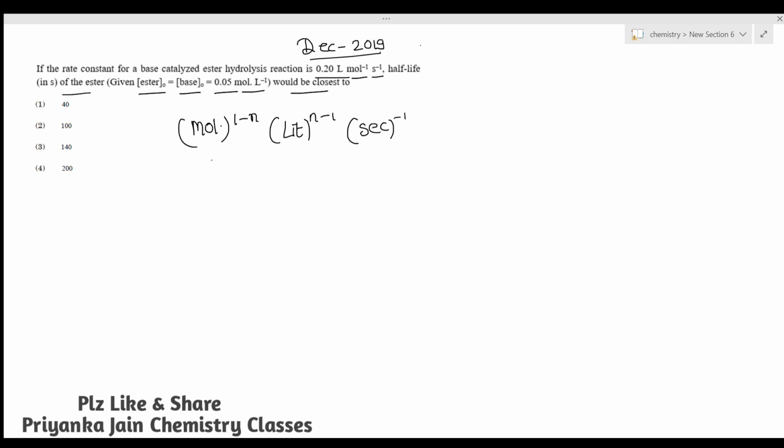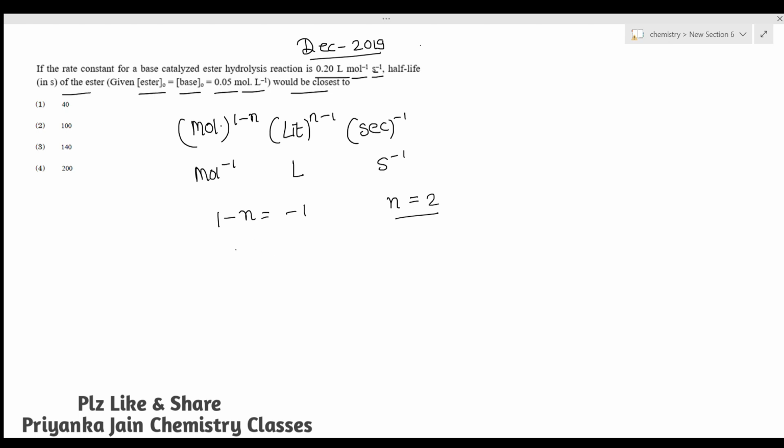Given to us is liter mole minus 1 second minus 1. If you compare these two, you get 1 minus n is equal to minus 1. It means n is equal to 2, so this is a second order reaction.